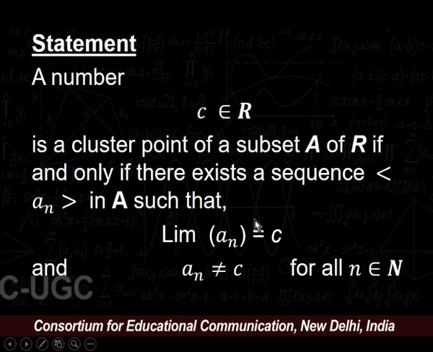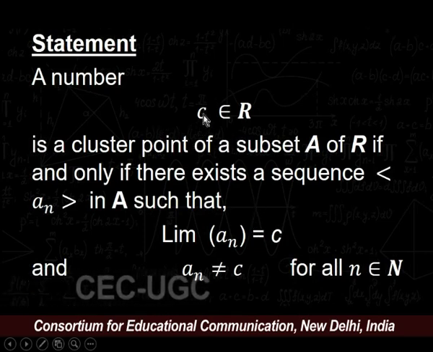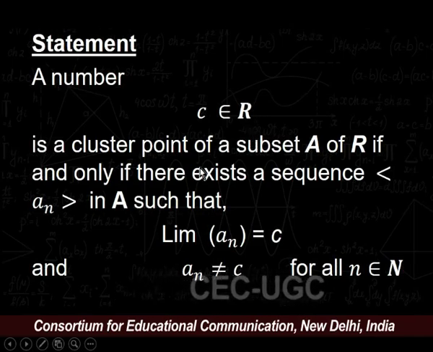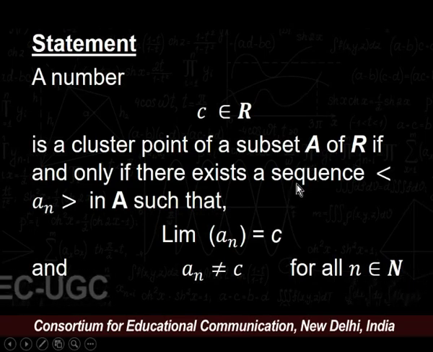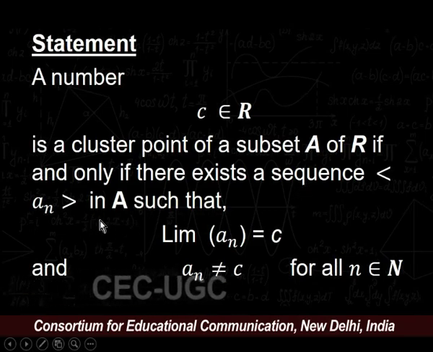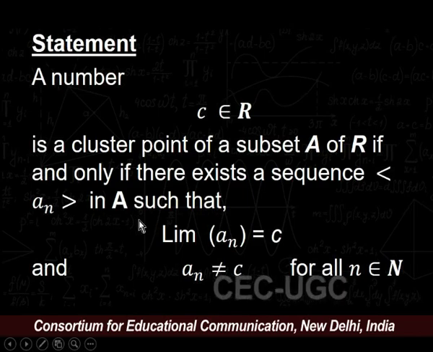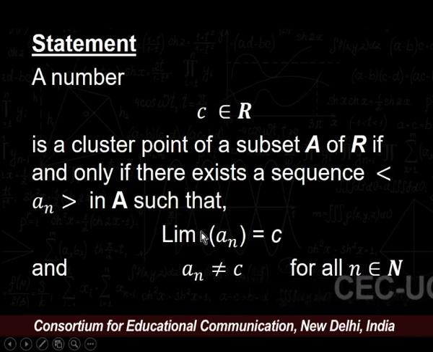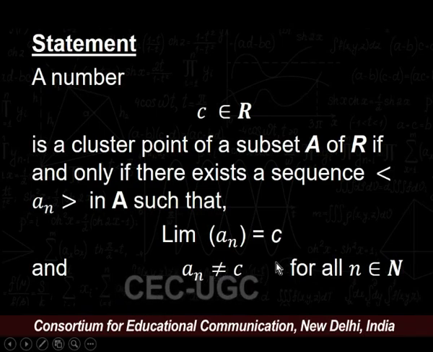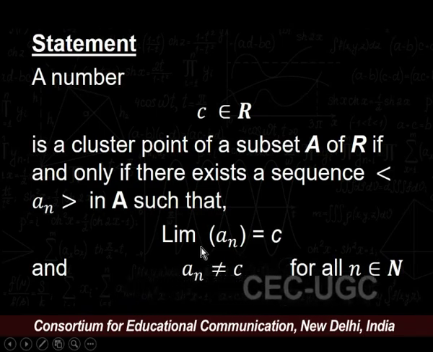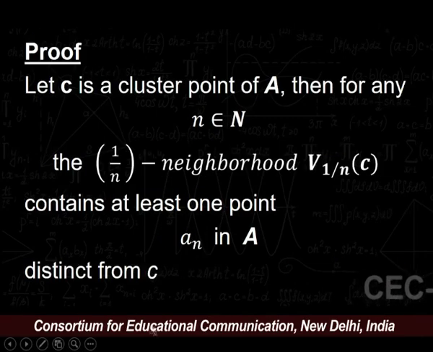Let us repeat the statement. A number c in R is a cluster point of a subset A of R if and only if there exists a sequence a_n in A such that the limit of that sequence is c and a_n is not equal to c for all n in the natural numbers. Let us start with the proof.